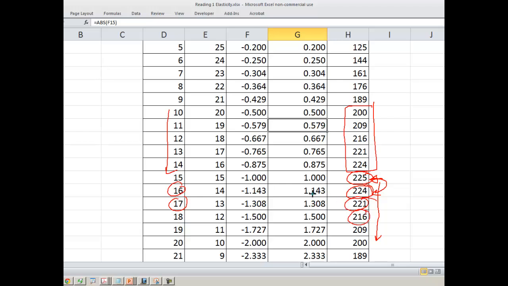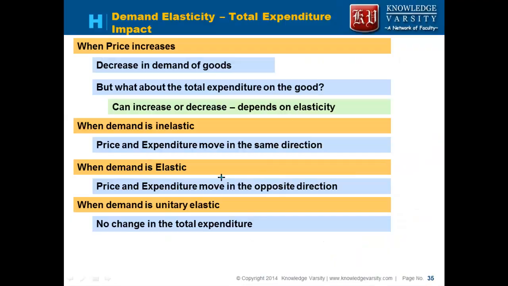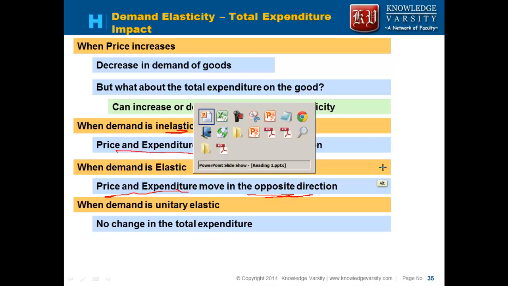This is happening because after this point your elasticity has become greater than 1, and we have seen that when the elasticity is greater than 1, it is called elastic. So when it is elastic, the revenue would decrease when the price is increasing. That means when demand is elastic, the price and the expenditure move in the opposite direction. When the demand is inelastic, the price and expenditure move in the same direction.